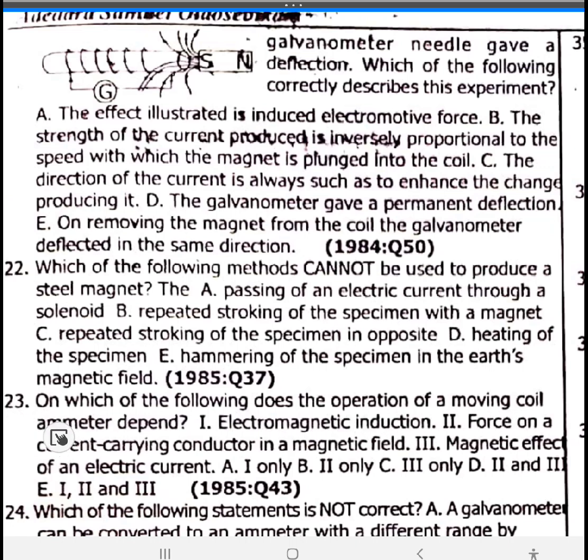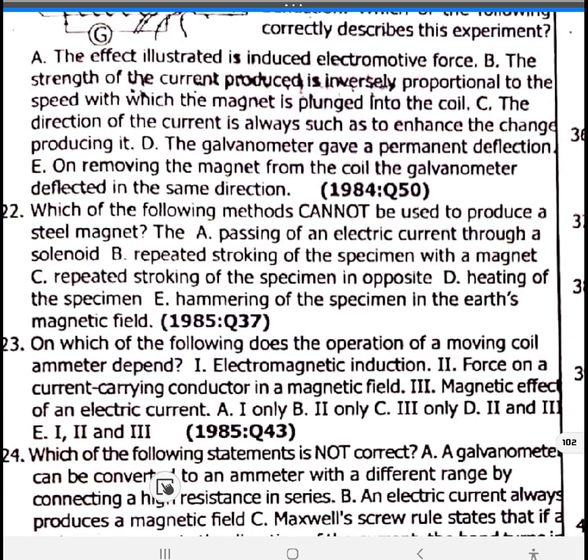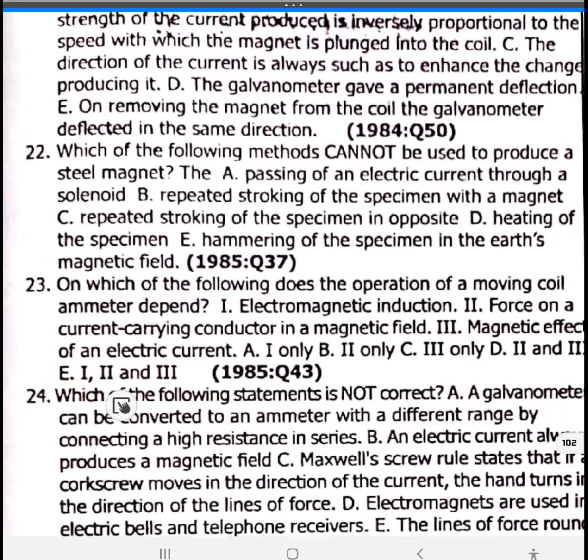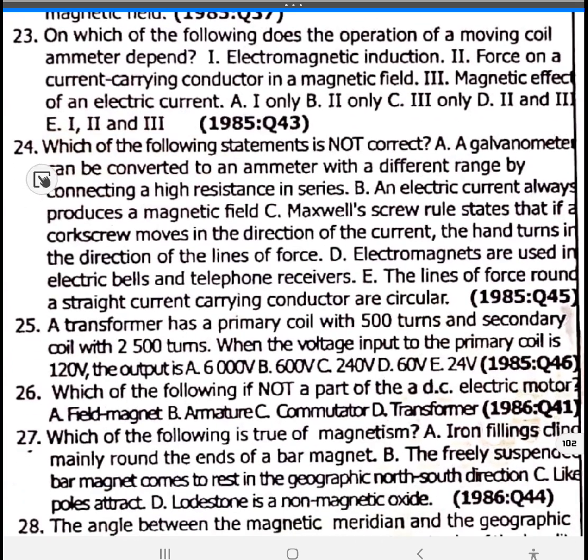23. On which of the following does the operation of a moving coil ammeter depend? The force on a current-carrying conductor in a magnetic field, and also the magnetic effect of an electric current. 23 is option D. It depends on those two.